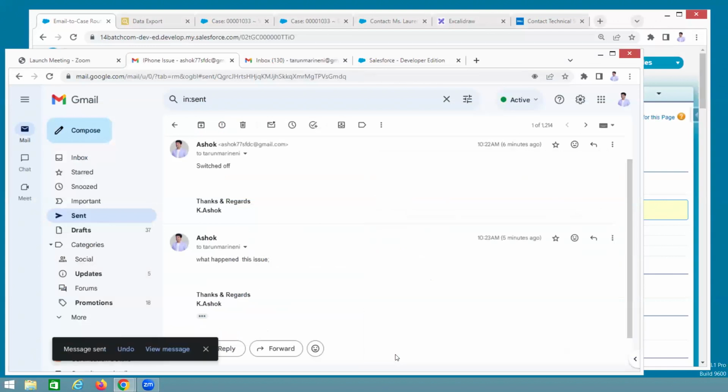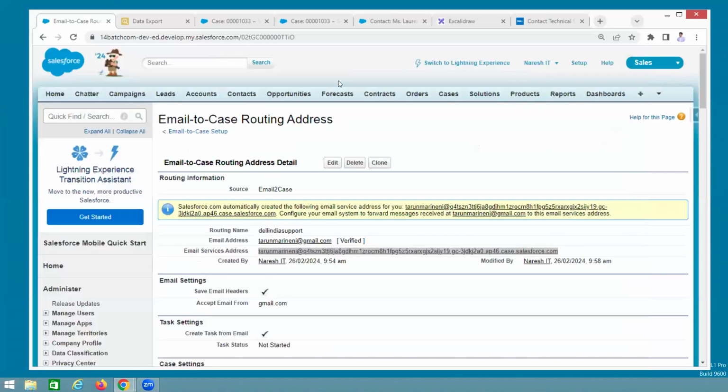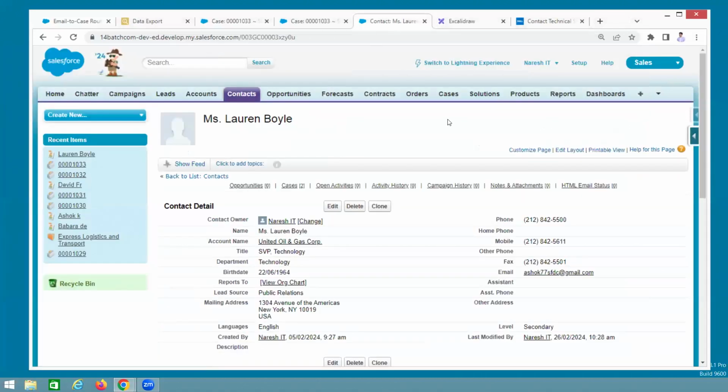I'm sending it. The email is coming from where? Ashok 77 SFDC. Immediately, the runtime engine goes to contacts. Why? Where is that mail ID? In the contacts, is Ashok 77 SFDC there? Yes, it is already in the contacts. Ashok 77 SFDC. Who does this belong to?